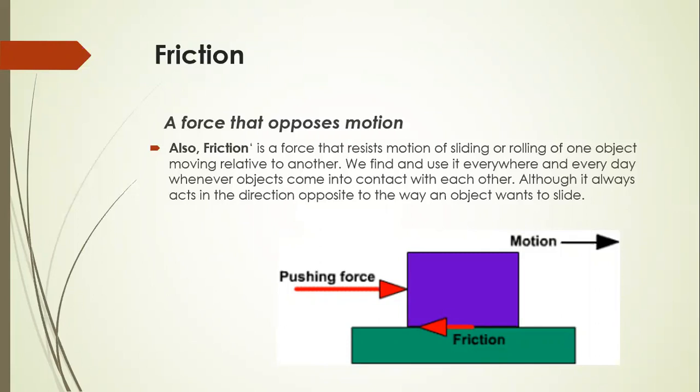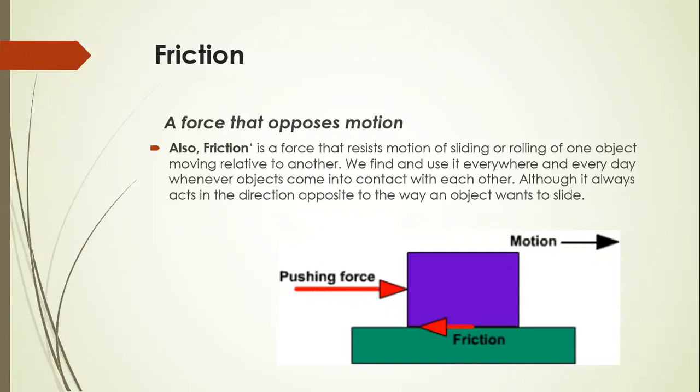And the second is non-contact forces. Non-contact means there is no contact, no connection between two bodies, but there exists a force. Gravitational force is a non-contact force. In gravitational force, there is no connection between two bodies, but there exists a force.